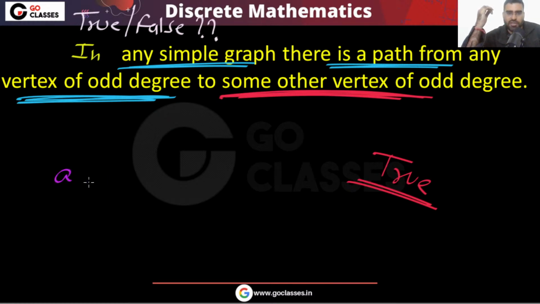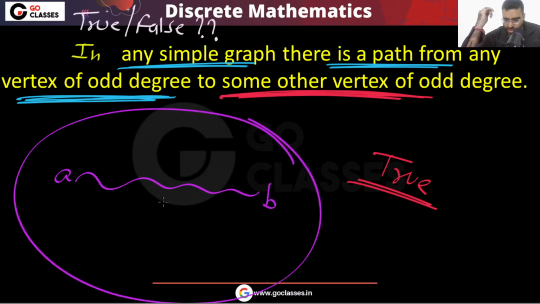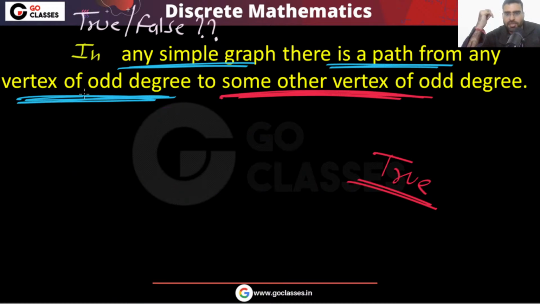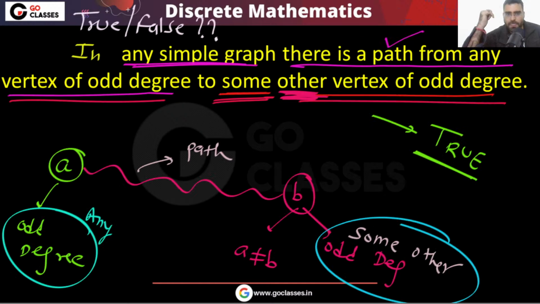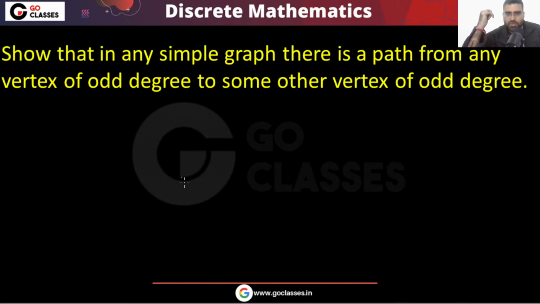Like any odd degree vertex, there will be a path to another odd degree vertex because in a component you must have an even number of odd degree vertices. In any component you must have an even number of odd degree vertices. So that is the reason I can say, by the definition of component, that this statement must be true. Correct or not? Okay, so this we have proven.